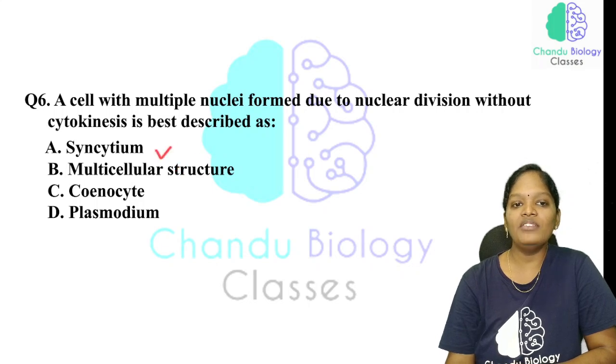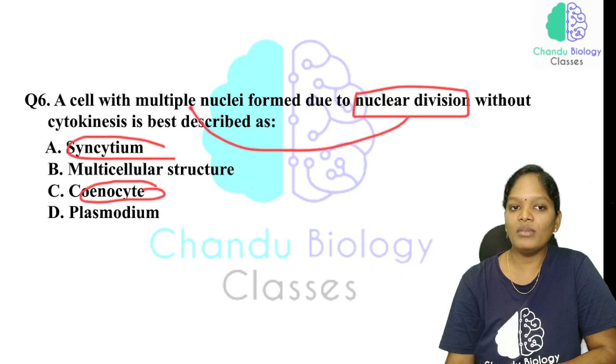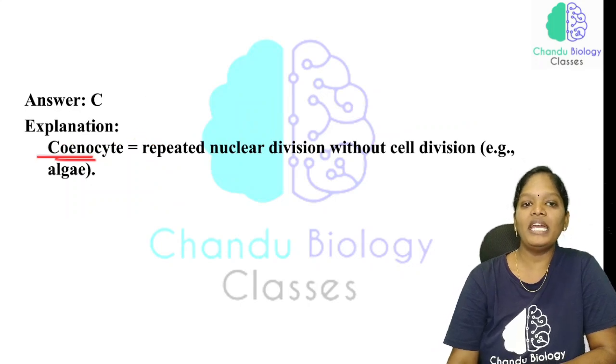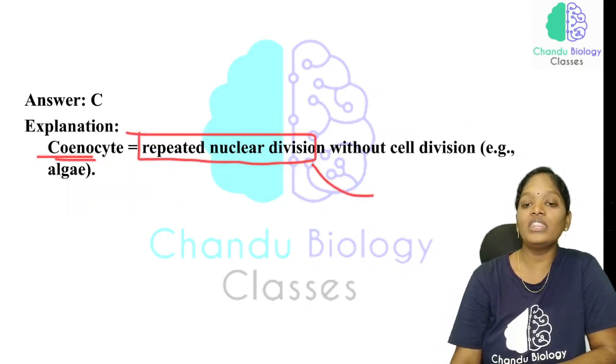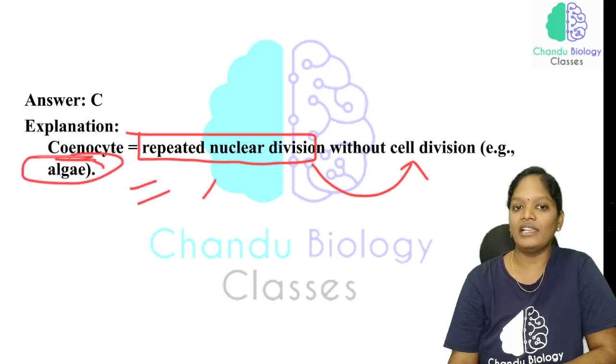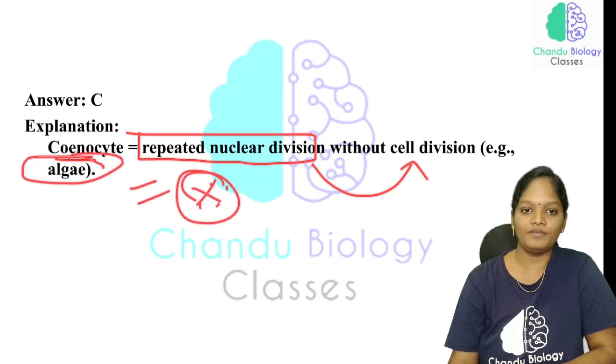But there is a difference between the syncytium and coenocyte. The syncytium is formed by the fusion of cells. The coenocyte has nuclear division but no cytokinesis. So the answer for this question will be the coenocyte. Coenocyte is repeated nuclear division without cell division. The best example is algae. So this is a very important thing.